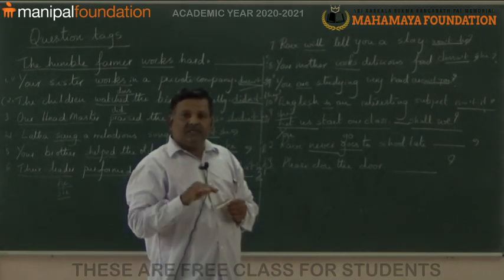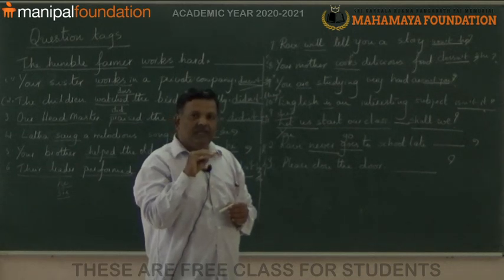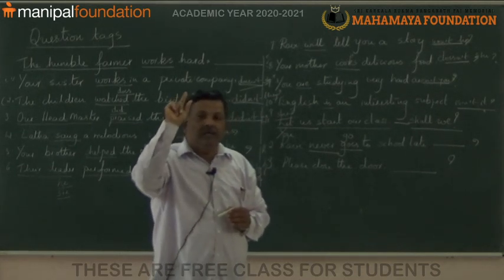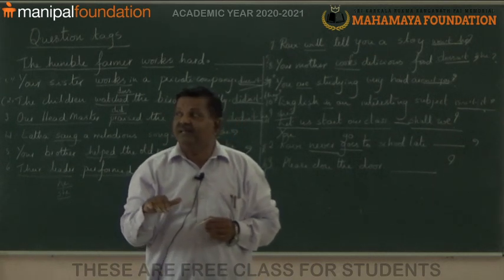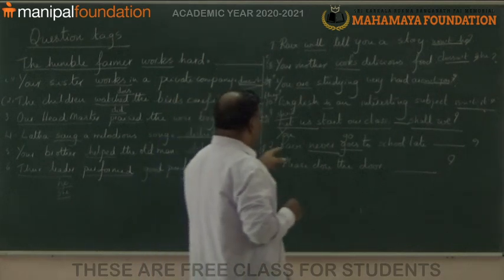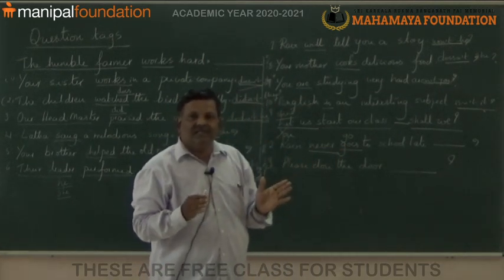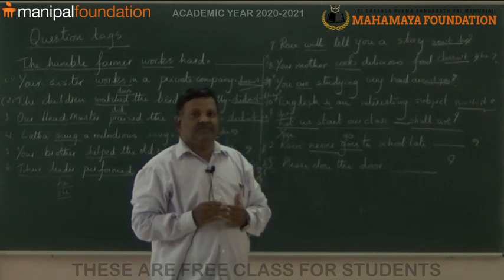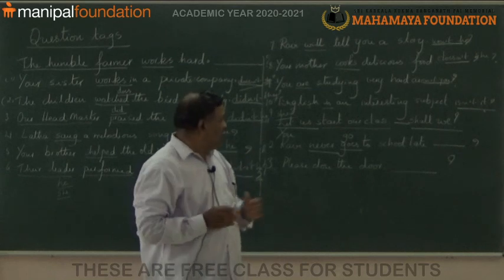So whenever there is never, the remaining part of the sentence should be there in only habitual action, that is in present tense. If you write down here, Ravi never went to school late, the structure of the sentence is not correct. You please listen very carefully.